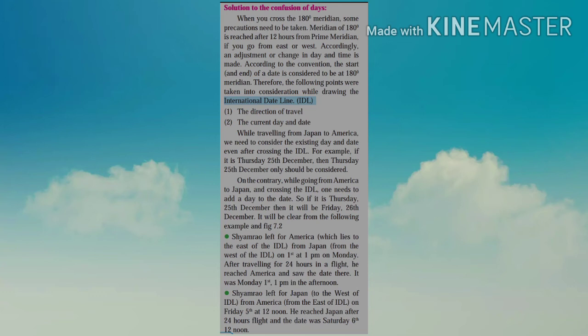It was Monday 1st, 1 pm in the afternoon. Likewise, Shamrao left for Japan, which is to the west of the IDL, from America, to the east of the IDL, on Friday 5th at 12 noon. He reached Japan after a 24 hour flight, and the date was Saturday 6th, 12 afternoon.